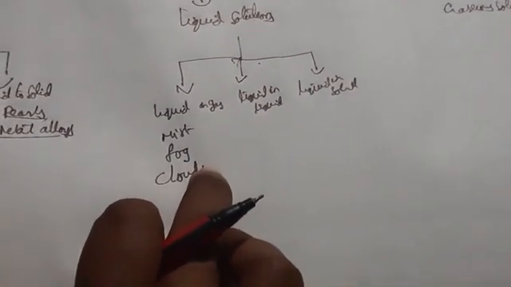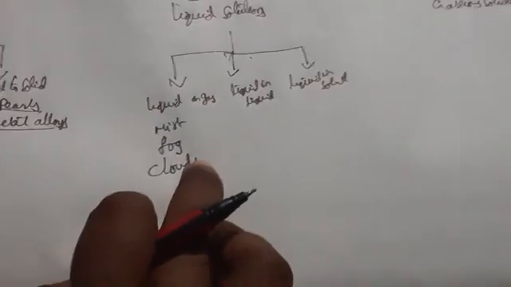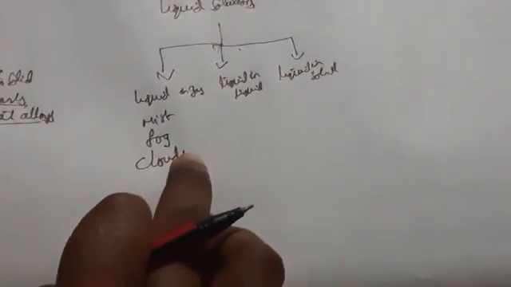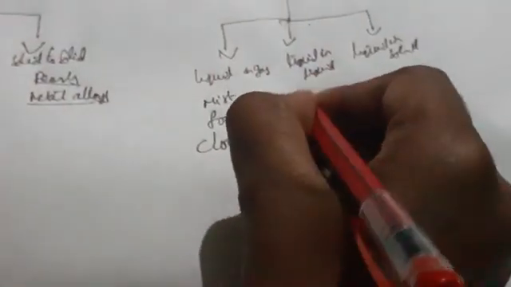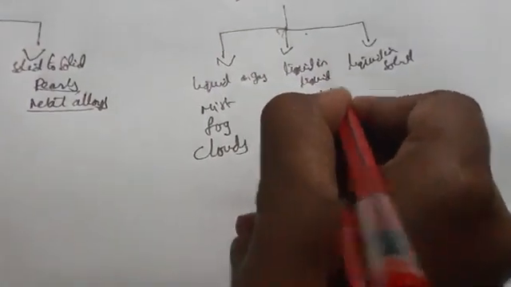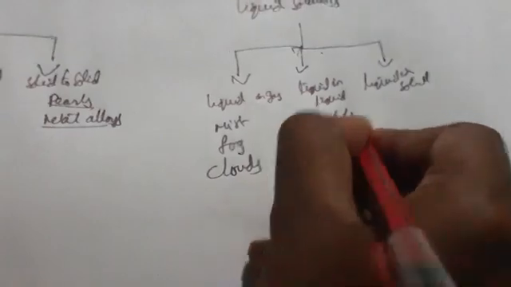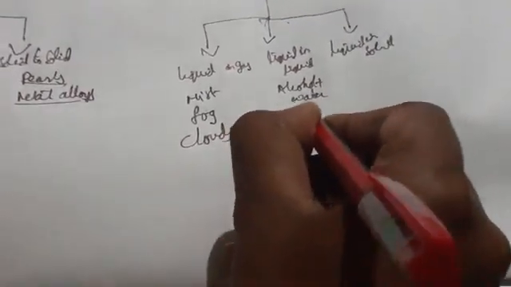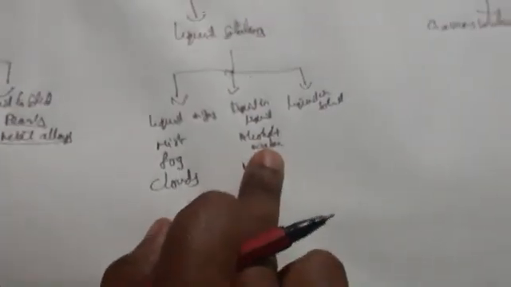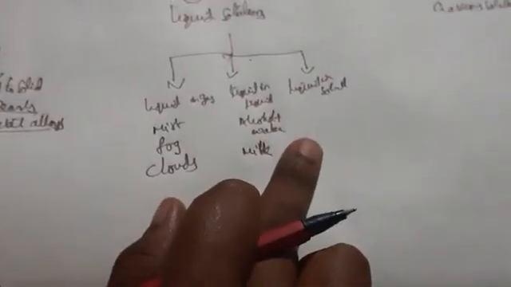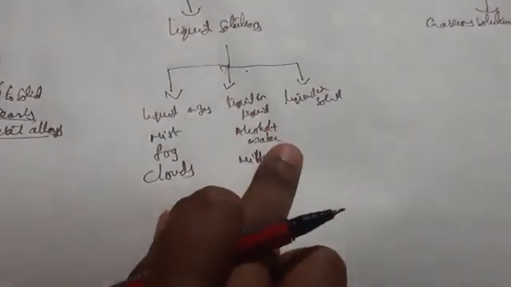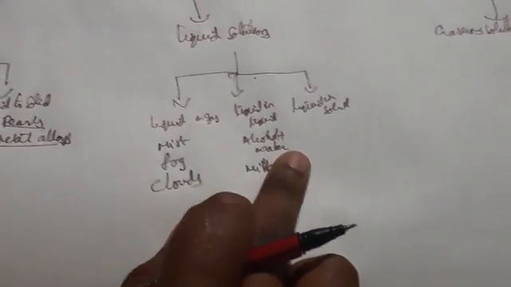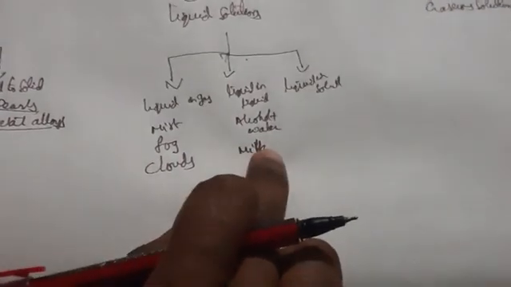And coming to liquid in liquid, so what are the examples we are going to take in liquid in liquid? Alcohol, water. Alcohol plus water is an example, and also milk. If you take alcohol and water, alcohol is a liquid, water is also a liquid. That is a liquid example. Milk.